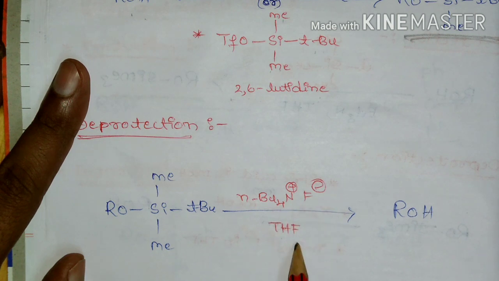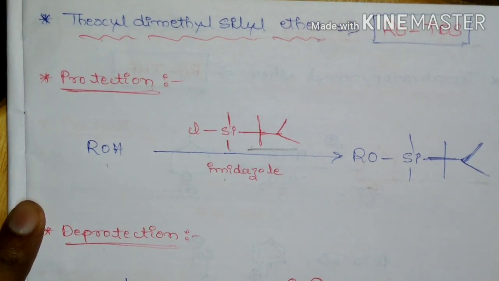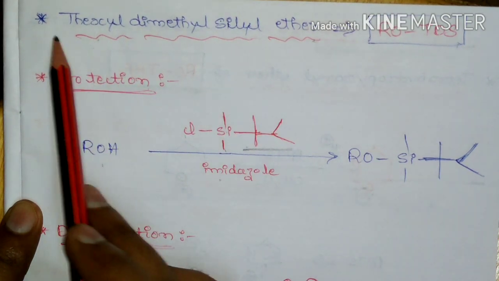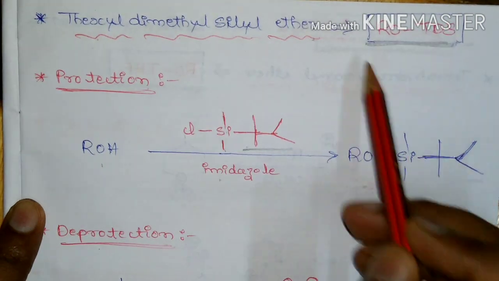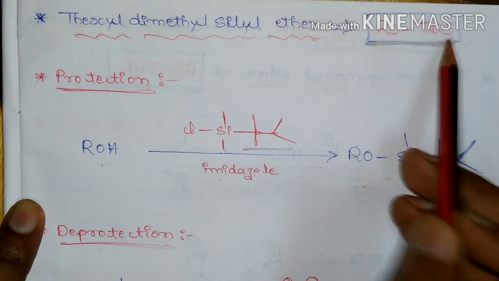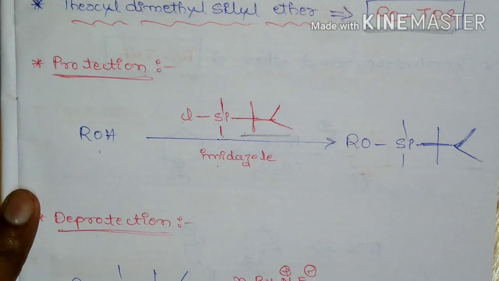ammonium fluoride in THF. One more silylating agent is texyl dimethyl silyl chloride, and alcohols can be protected as texyl dimethyl silyl ether, represented by ROTDS. The protection reaction is as follows.